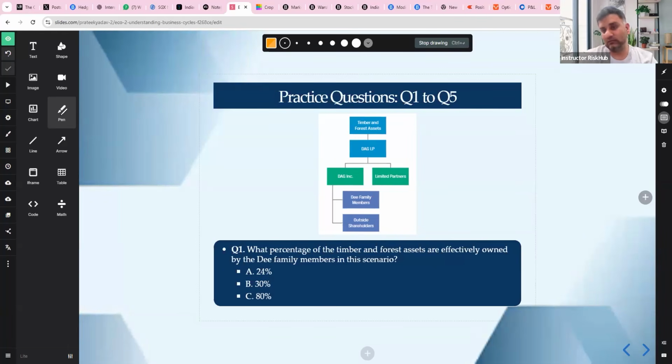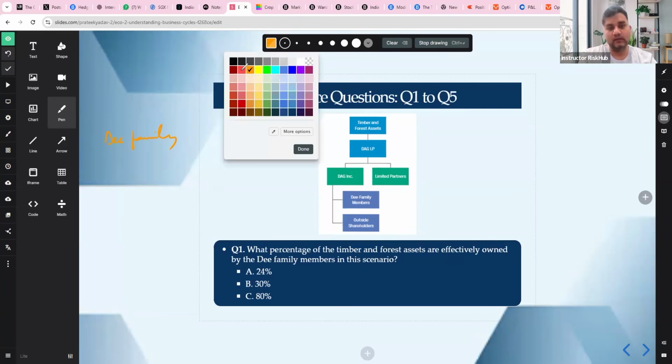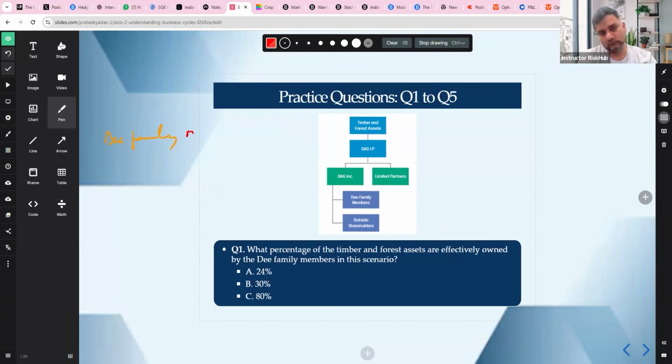I'll try to answer it. With such a long question, you have to cut the fluff and come directly to the analysis. The D family owns 30% of DAG Inc., and DAG Inc. owns 80% of DAG LP.